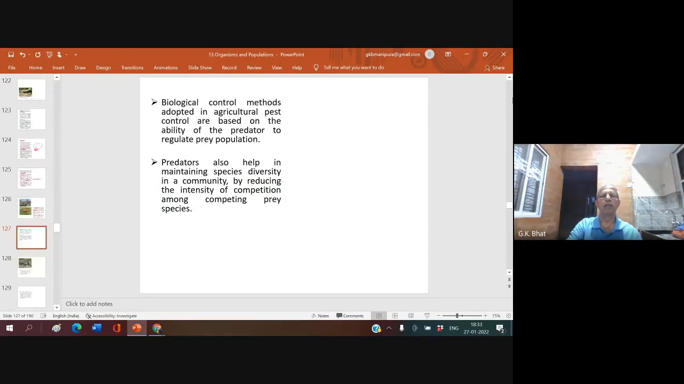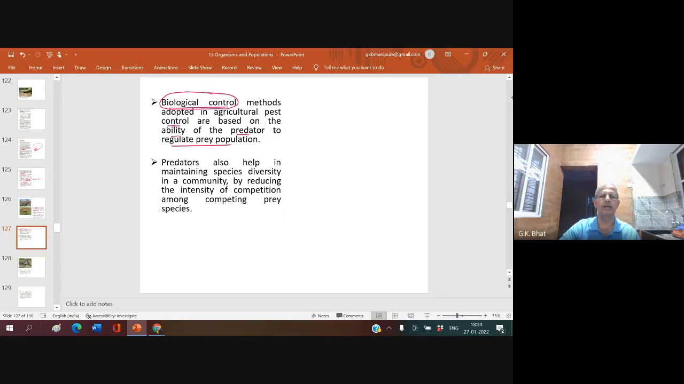Biological control methods adopted in agricultural pest control: biological control means using one organism to control another organism. These methods are based on the ability of the predator to regulate prey population. This is what we are using in the biological control method, where one animal is used to control another.